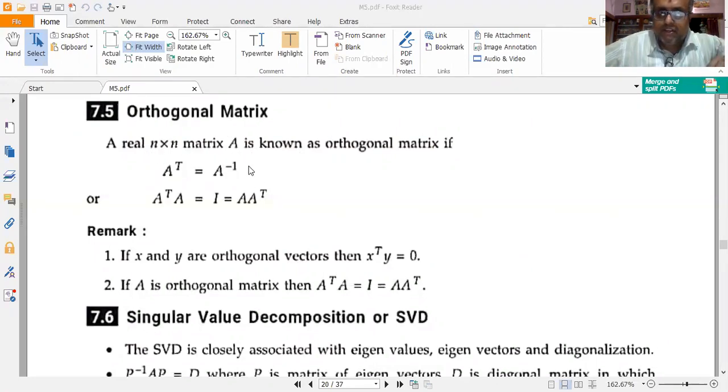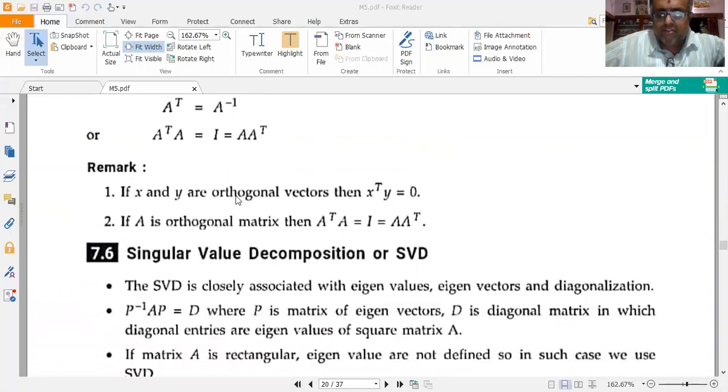So a real n cross n matrix A is said to be orthogonal if A transpose is equal to A inverse. Another definition: if A transpose A or A A transpose is equal to I, where I is the n cross n identity matrix, then I say that the given matrix is orthogonal. So there are two definitions for defining an orthogonal matrix: A transpose is equal to A inverse, and A transpose A equal to I, or A A transpose equal to I.